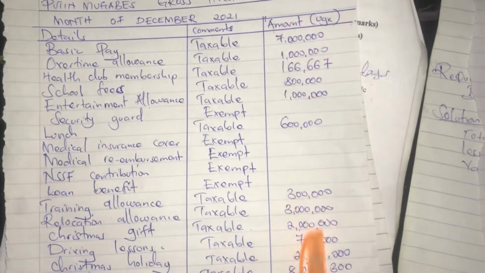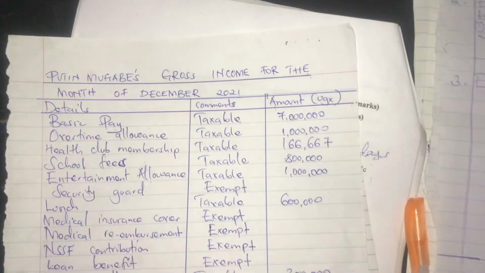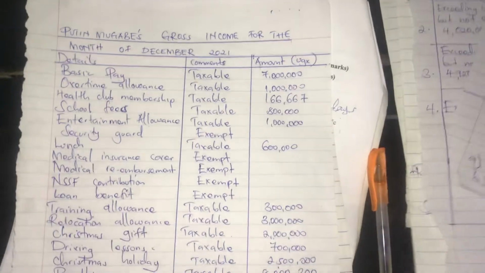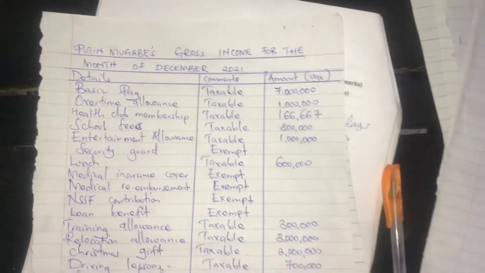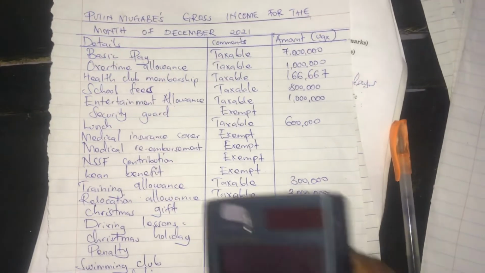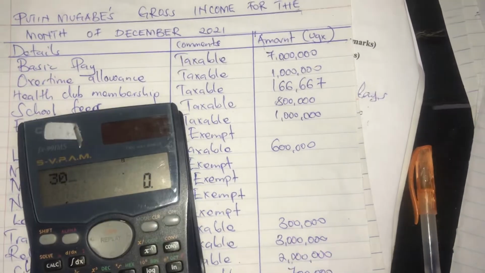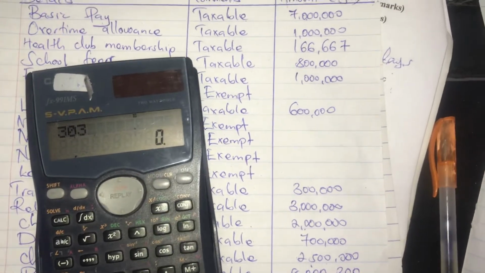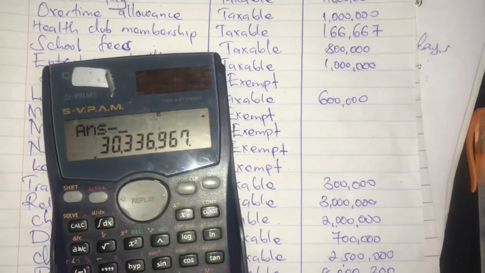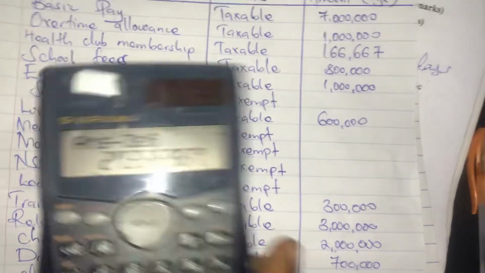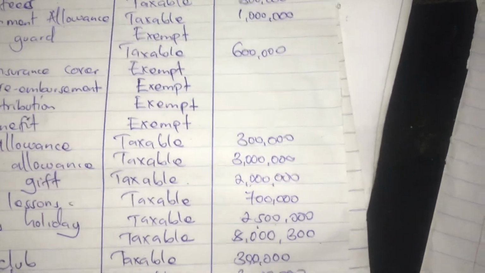So we add these and put it in the calculator. It is a long process, I can't do it here, but you can add it.